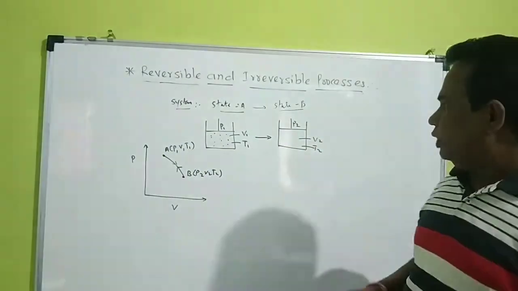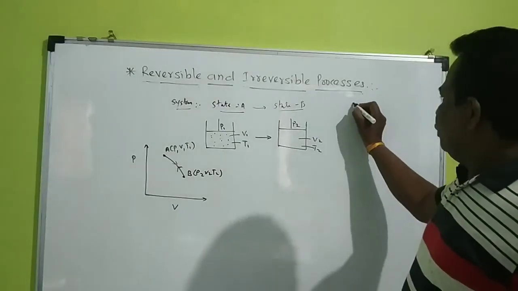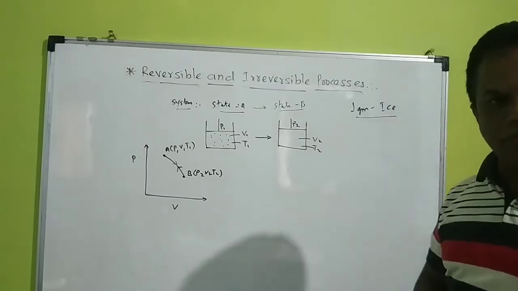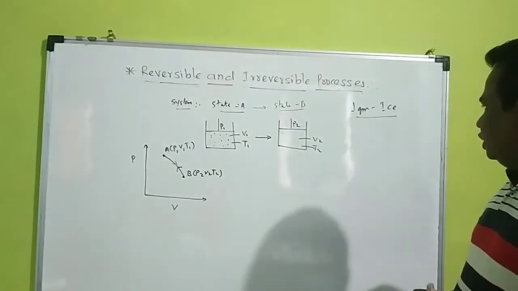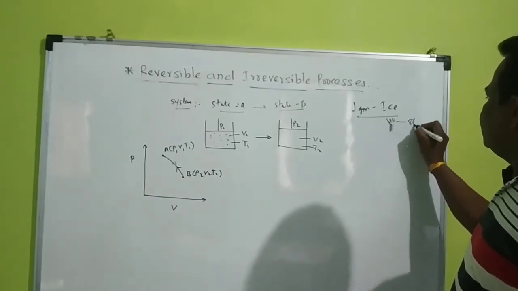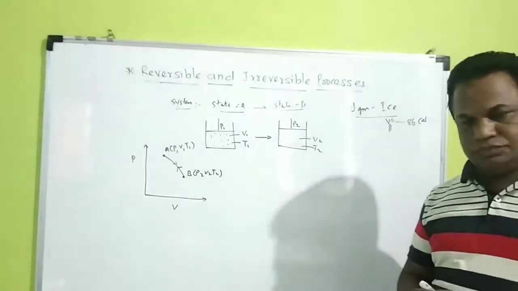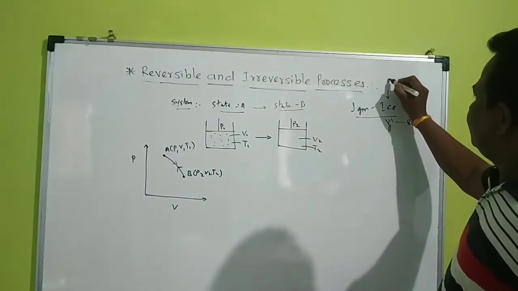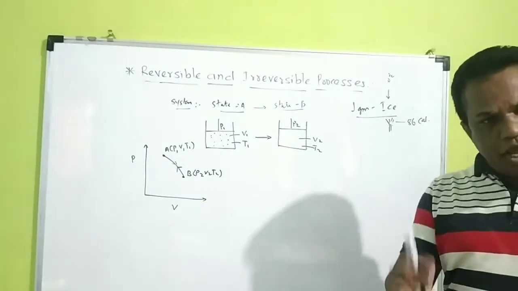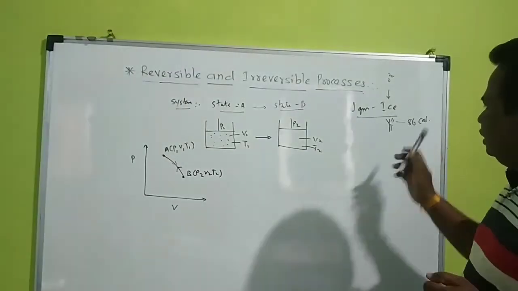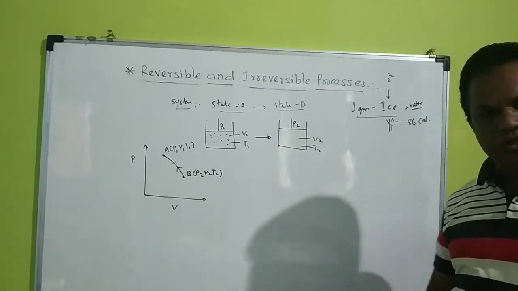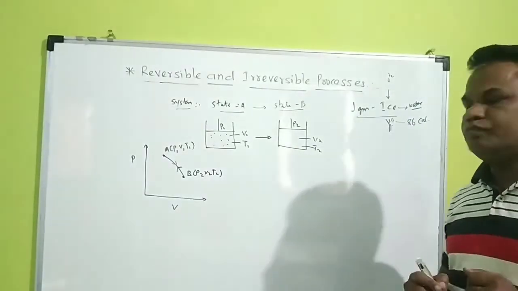You may take one example. Suppose 1 gram of ice. If you provide some amount of energy, that is 80 calories, this ice, which is at 0 degree centigrade, absorbs the energy and is converted into liquid water.